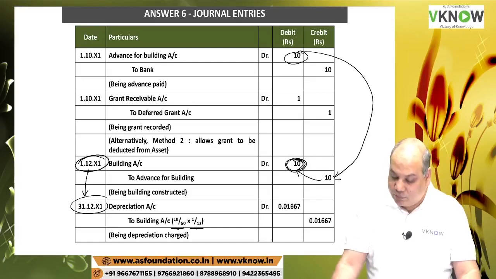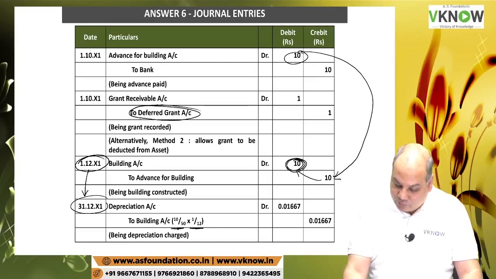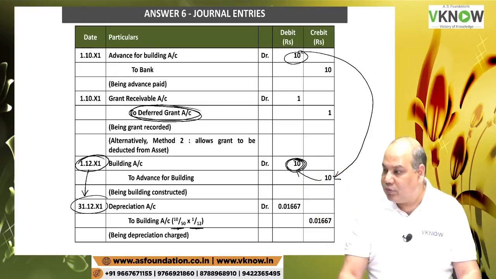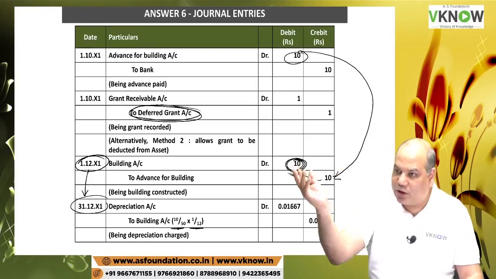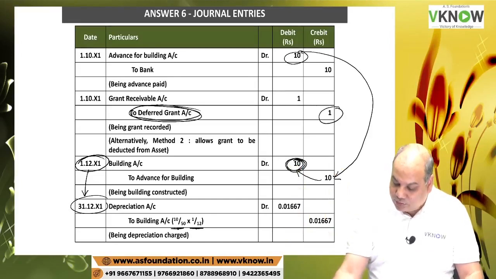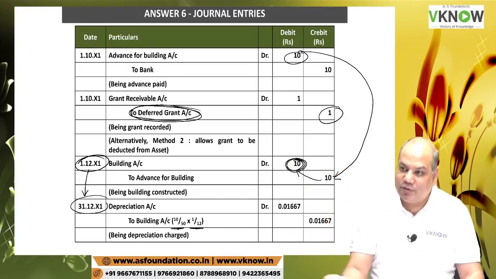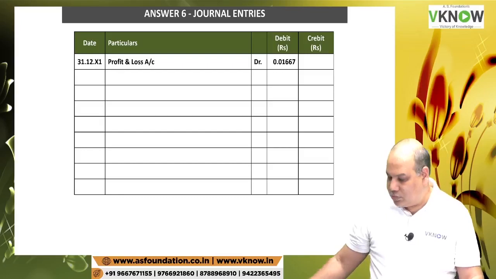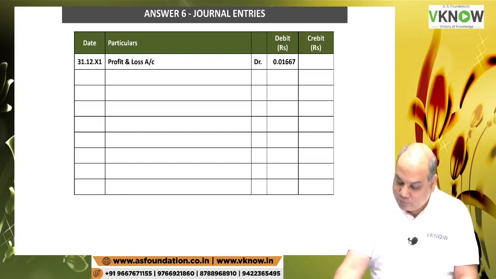At the same time, you will do one more thing. Government grant which was deferred will also be credited to P&L account. Whether you receive it or not, accrual basis will continue. So 1 divide by 50, again divide by 12. So an answer will be 0.00167. I think there is one more zero. Yes, 0.00167.